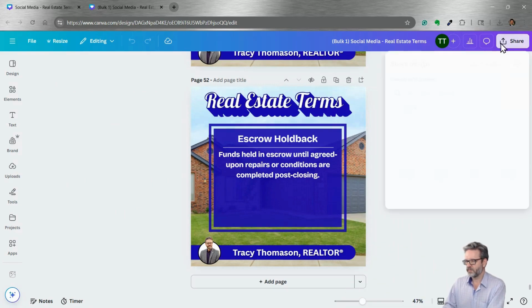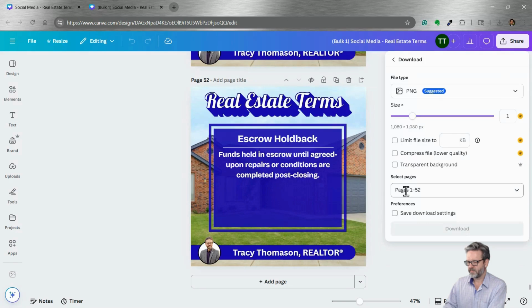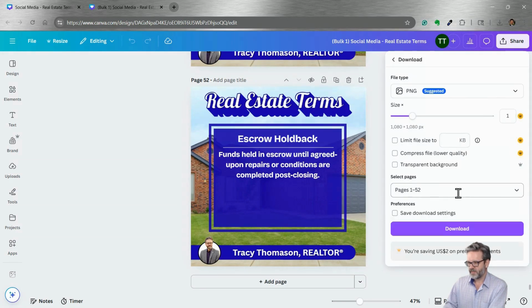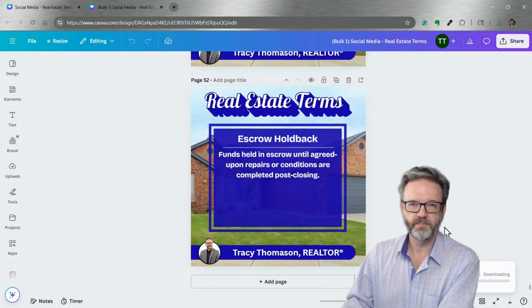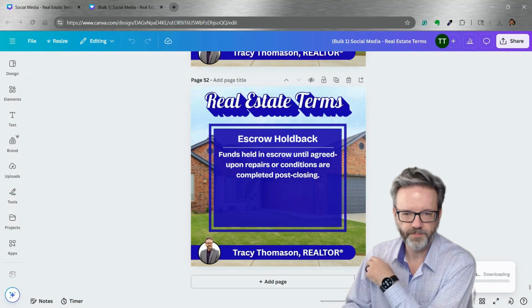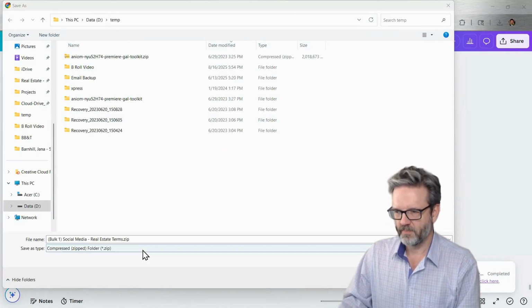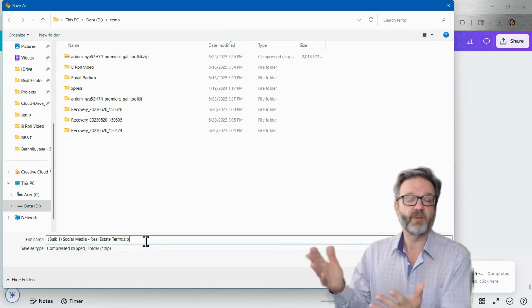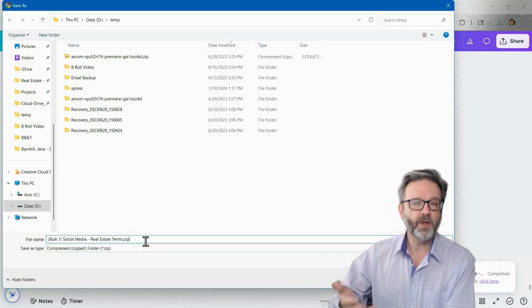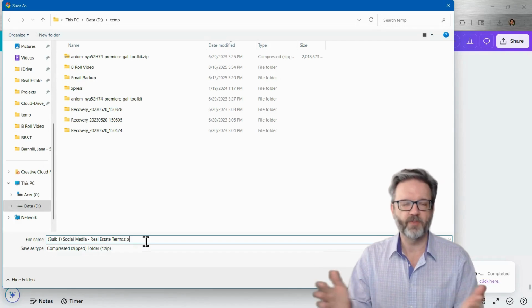At this point, click Share, Download, pages 1 to 52, and click Download. Here we are. We're back in my temp folder. It's a zip file. You're going to have to decompress it, and then you're going to have to upload those images to your scheduling system, however you want to schedule it.